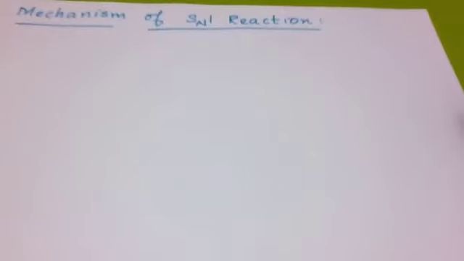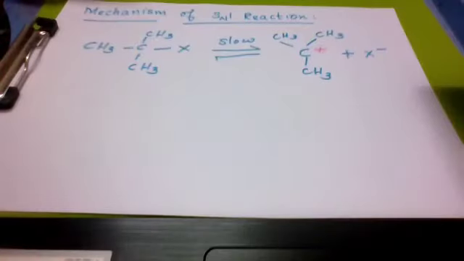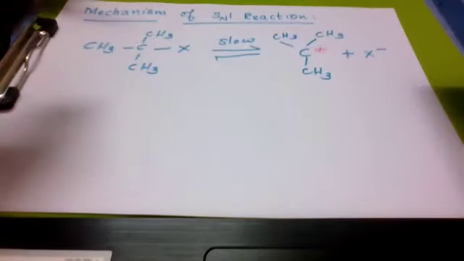Now we see the mechanism of SN1 reaction. The mechanism of SN1 reaction involves a two step process. The first step is the rate determining step. It is a slow step. Here the polarized C-X bond undergoes slow cleavage to form a carbocation and a halide ion. That is, the tertiary alkyl halide undergoes cleavage.